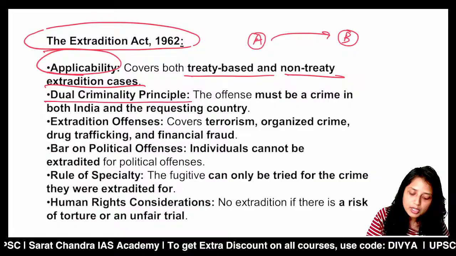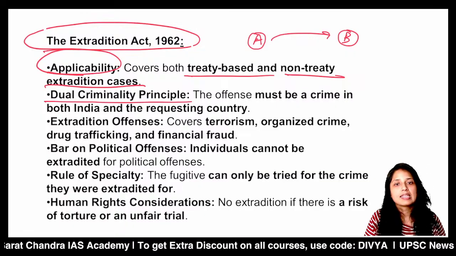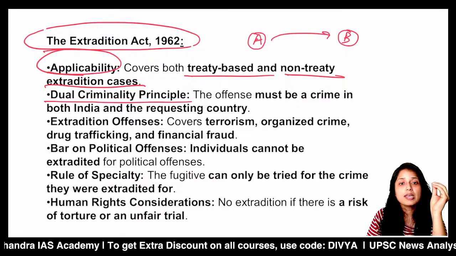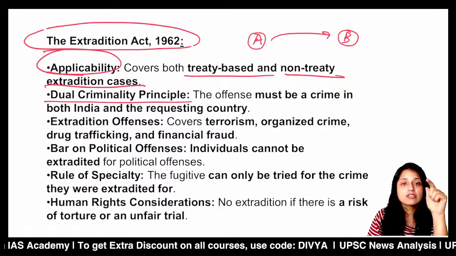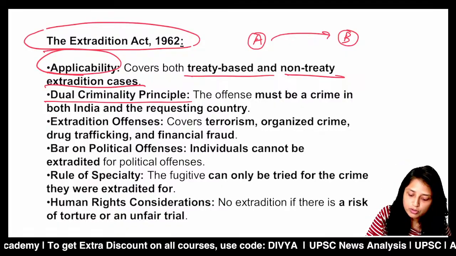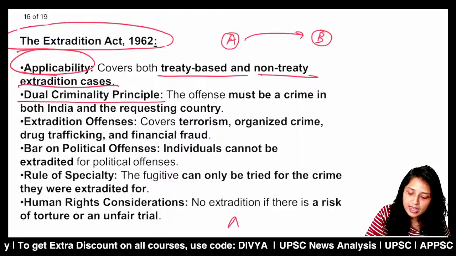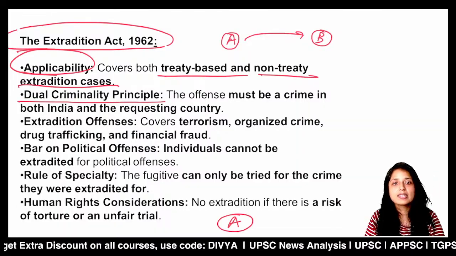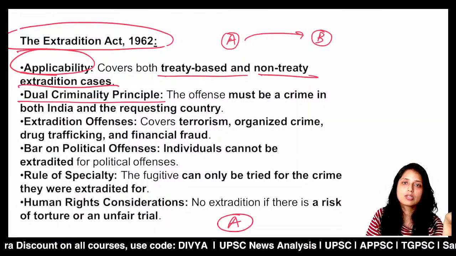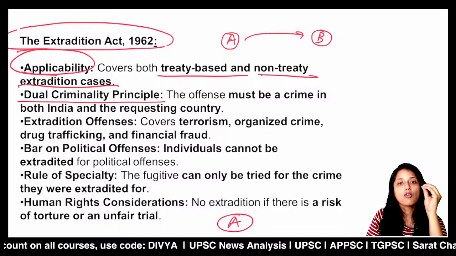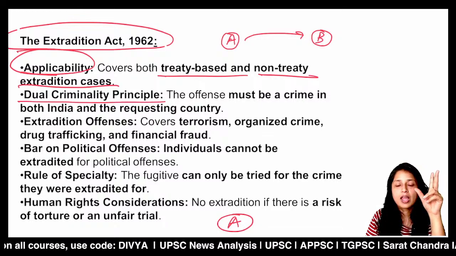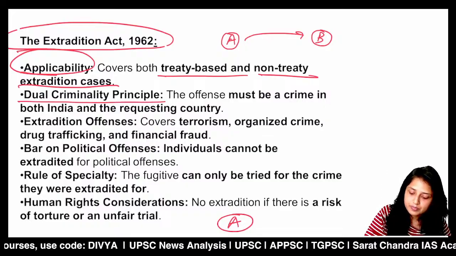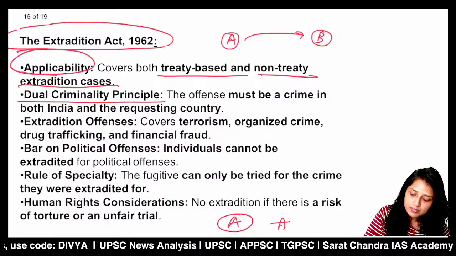The second point is about the dual criminality principle. That means the offense must be a crime in India as well as in the requesting country. So if country A requests India to hand over a criminal, the offense must be a crime in both countries. For example, adultery.